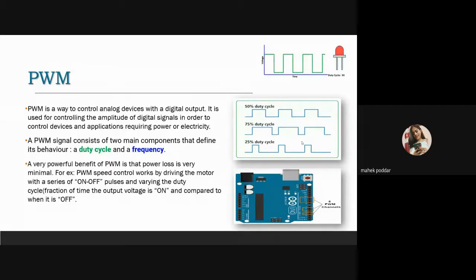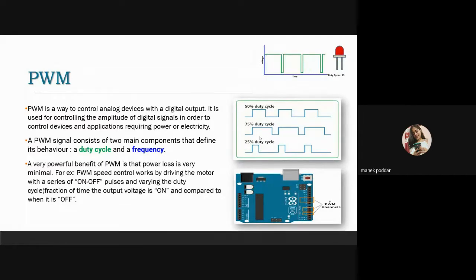Thus, controlling the on phase of the digital signal over a consistent time interval controls the average voltage that is applied to the device. The time duration for which the pulse remains in the on and off state is called the width of the pulse wave. So we can see for the 50% duty cycle, the width is this much. And for 75%, it is on for this period of time, so current is being supplied for this period of time.